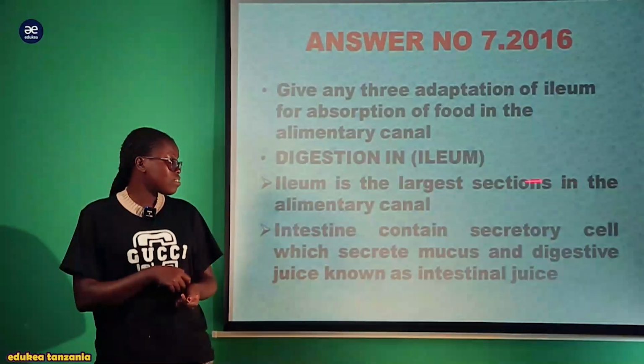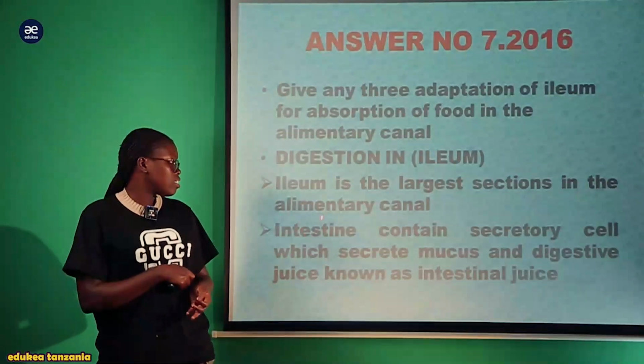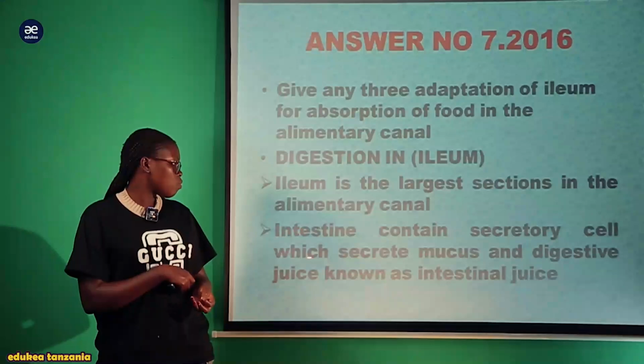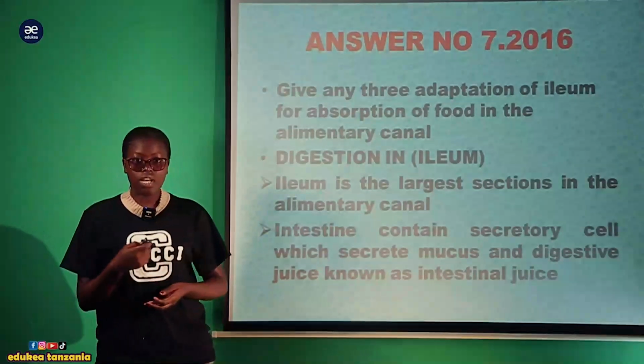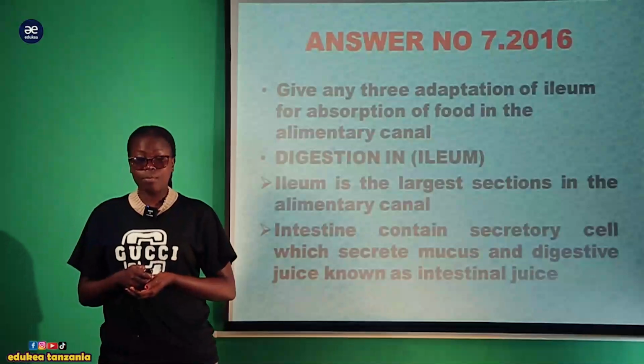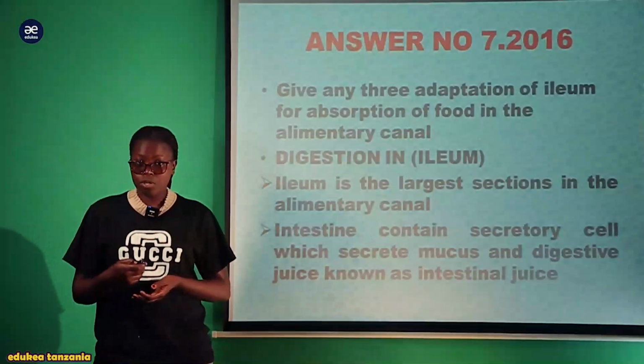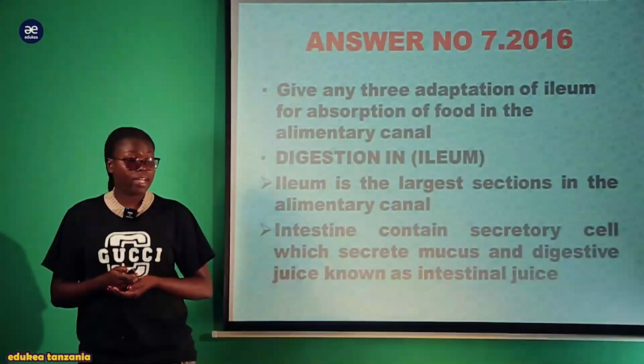So the ileum is the largest section in the alimentary canal, and the intestine contains secretory cells which secrete mucus and digestive juice known as the intestinal juice. Now, what are the adaptations of the ileum for the absorption of nutrients in the alimentary canal?